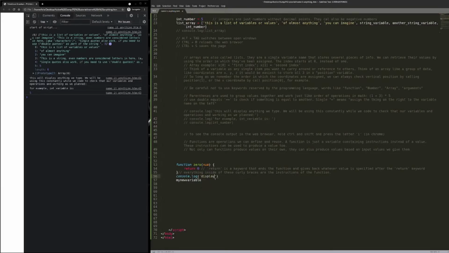I can tell it display this, right? And it'll do that. Because it's a built-in function, it's not something that I've written or built myself. So if you tried to make a variable with the name console, it's not going to let you, because you'll just confuse the compiler. So make sure that your variables are completely unique to anything that wouldn't be built in before you do anything.